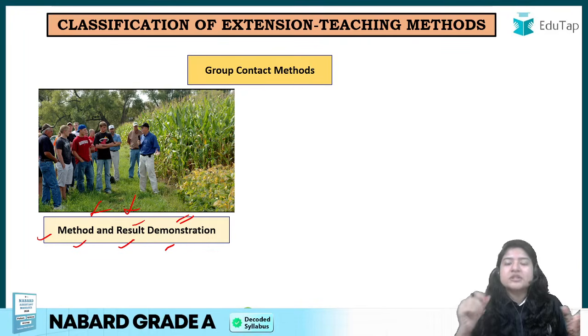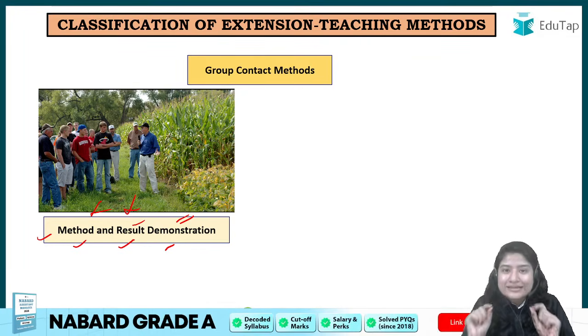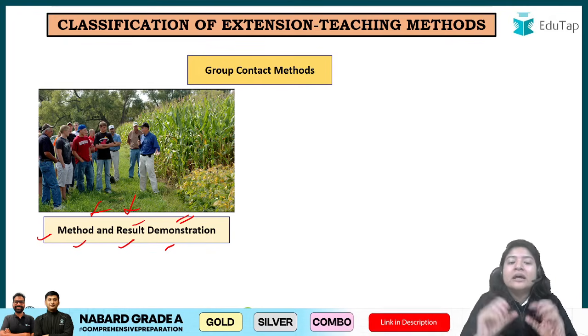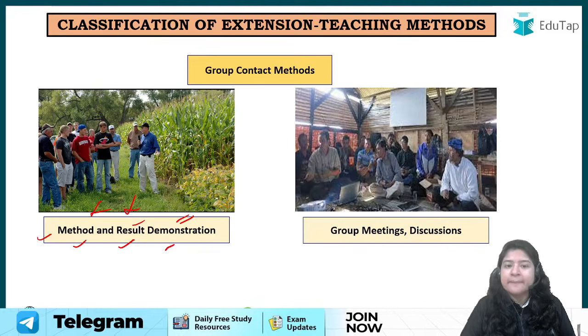So in method demonstration, the step by step process is shown, while in result demonstration, the motive is to show the farmer the results, so that the farmers can get motivated and have the confidence that they can try something new, ठीक है. इसके अलावा we have group meeting discussions that happen, ठीक है.